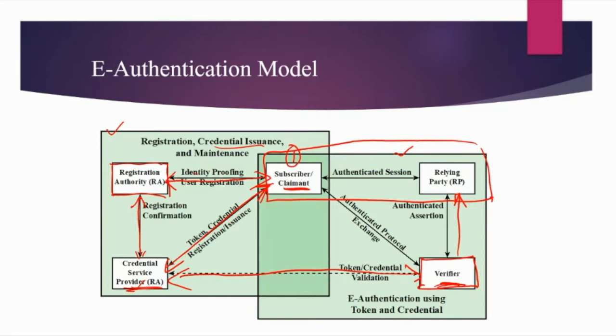Just to give you a simple example, think of creating a Gmail account. First you need to register yourself to the Gmail server, and that is considered in this first part. You can say this is the prerequisite for authentication. Somebody will authenticate you if and only if you are registered to that particular system. So this is the registration process, and during authentication, you need to provide some kind of password or something like that, and then the verifier can verify the thing.